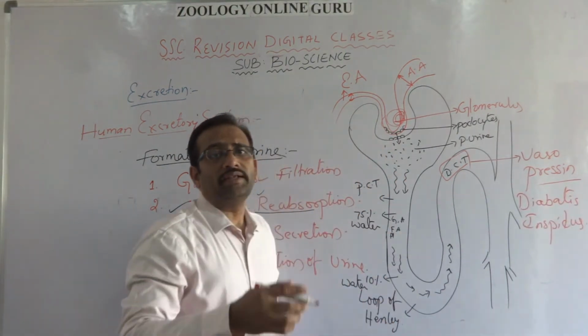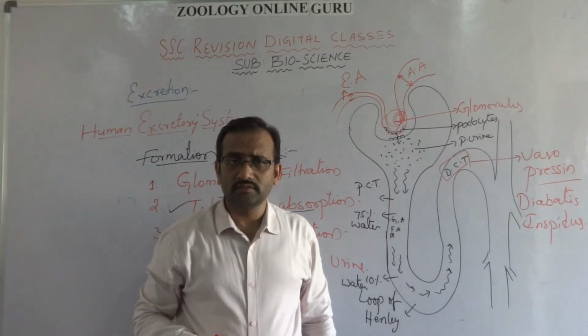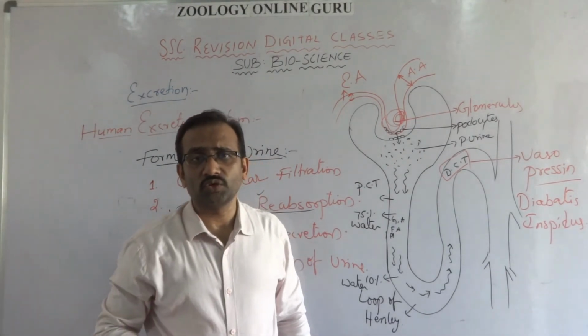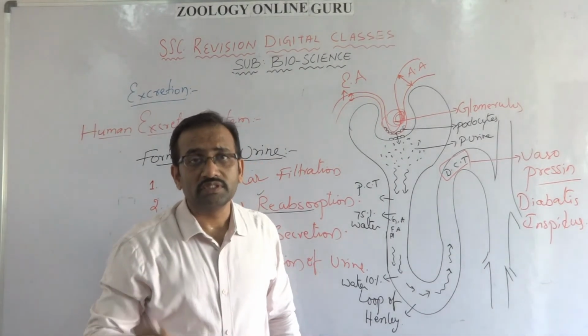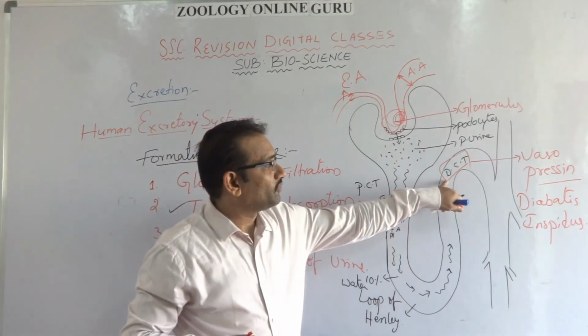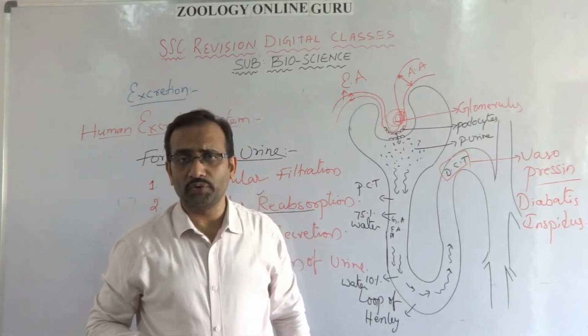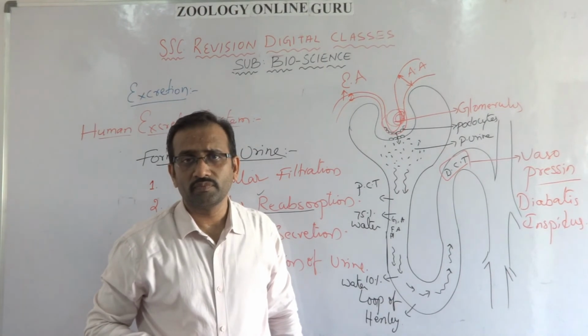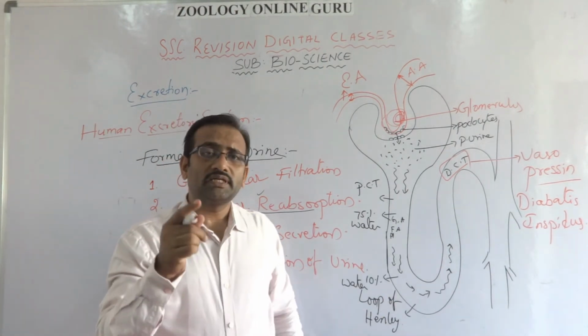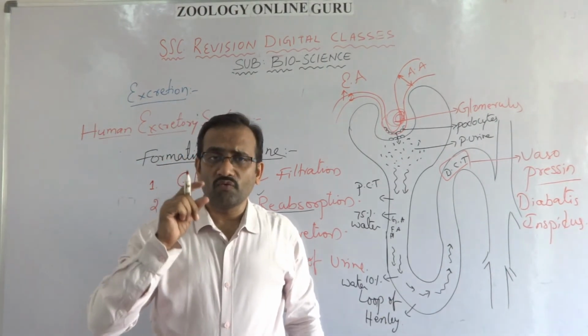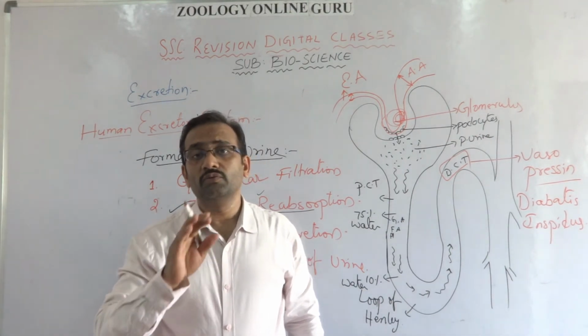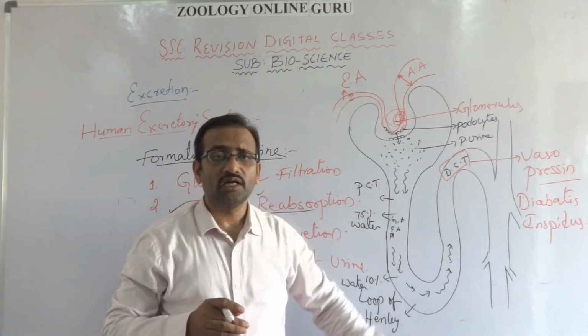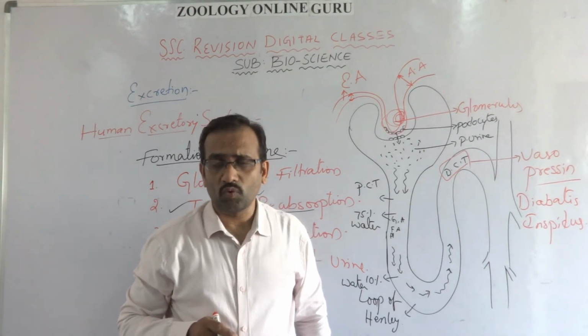So diabetes insipidus is the disease of deficiency of vasopressin hormone, which is not acting at the place of the distal convoluted tubule. If a person is taking more amount of water, there is no need for the functioning of the vasopressin hormone.